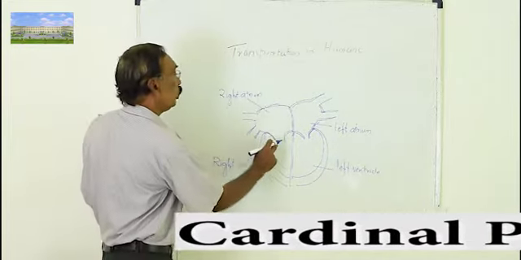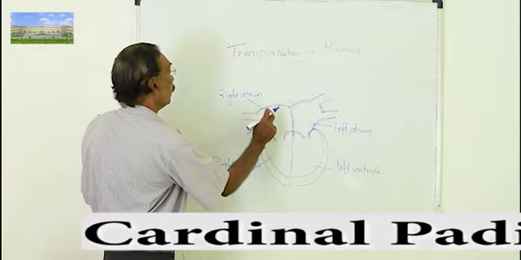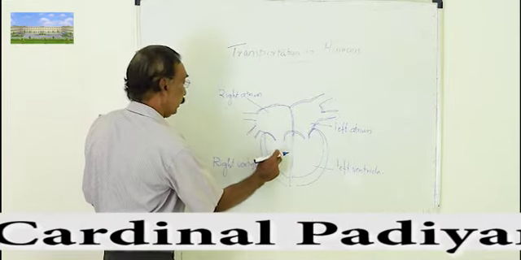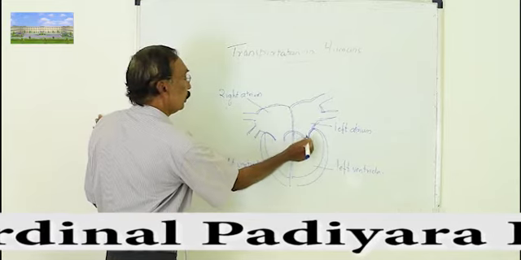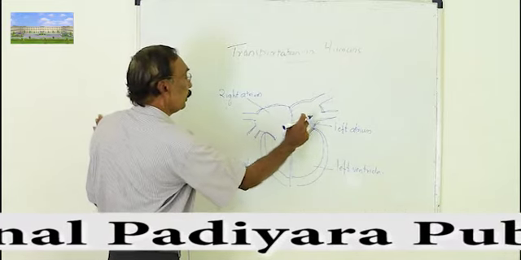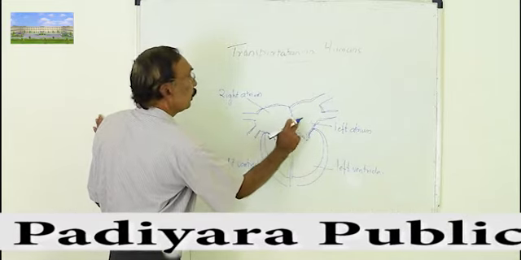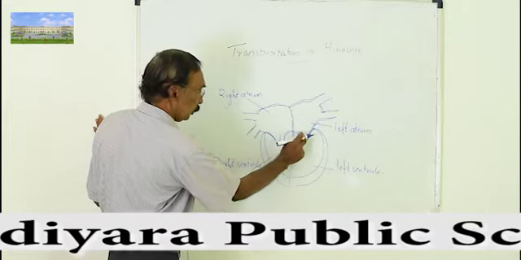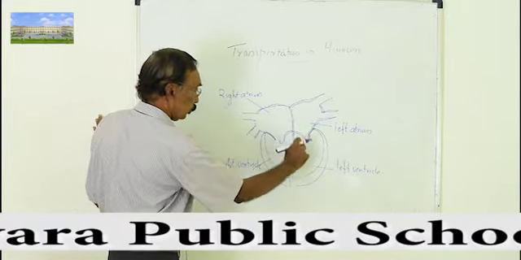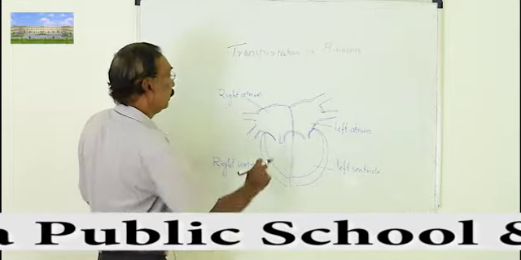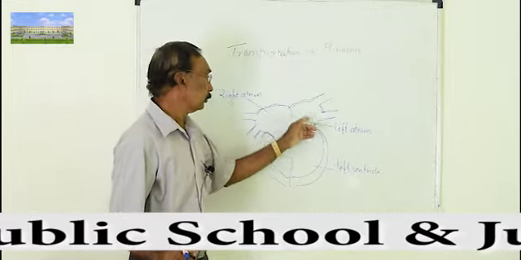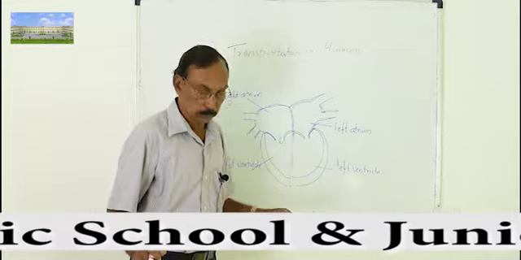Then there is an opening between the right atrium and right ventricle. See, this is the opening. And there is an opening between the left atrium and left ventricle. This arrow shows the opening going down. But there is no opening between the atria. There is no opening here.